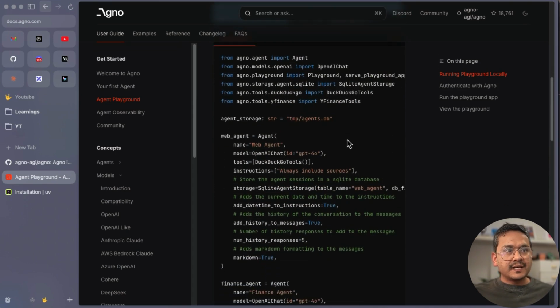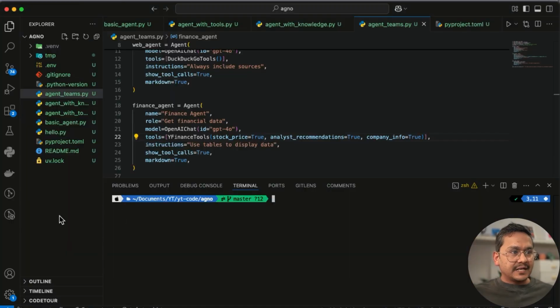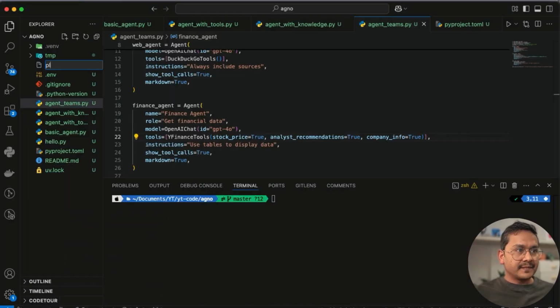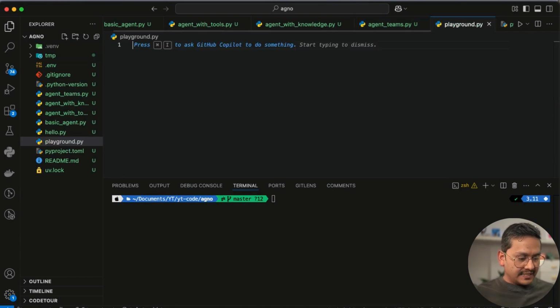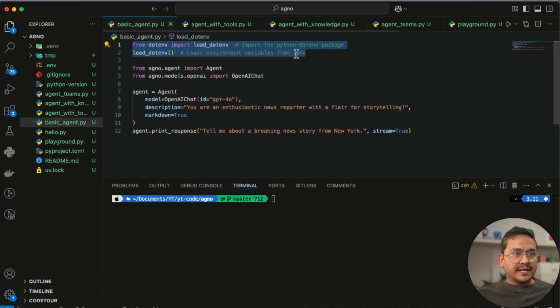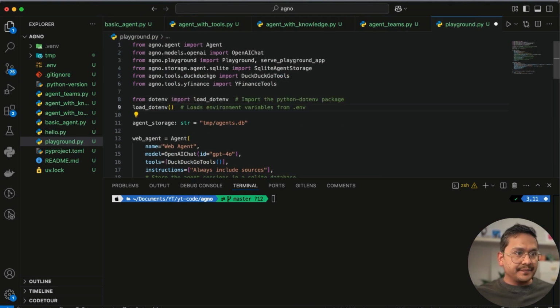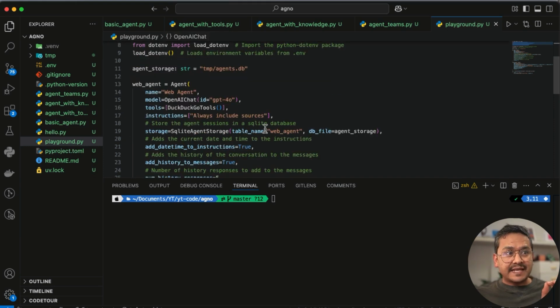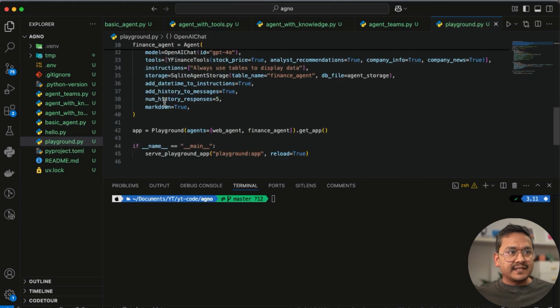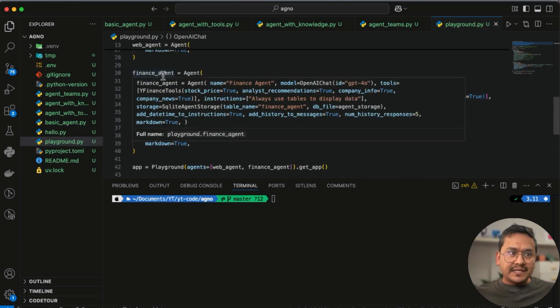I will copy this playground.py, right? I will create a file called playground.py. I will paste it here, and before I forget, I will just copy the environment variables here. I will save this one. These are all the things. This is actually the same file, web agent and the finance agent now in the playground, right?